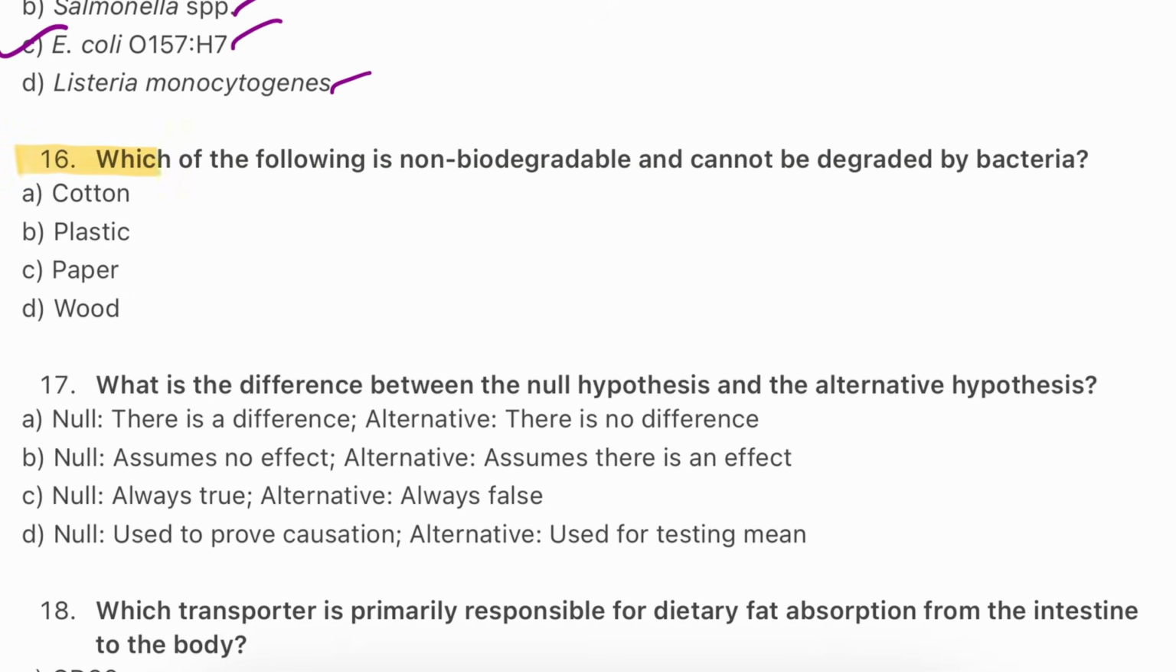Question number 16. Which of the following is non-biodegradable and cannot be degraded by bacteria? Cotton, plastic, paper, wood. The answer is B, plastic. Plastic persists in landfills or oceans for centuries. Bacteria cannot break its synthetic polymer. So the answer will be B, plastics. Cotton, paper, wood decomposes naturally.